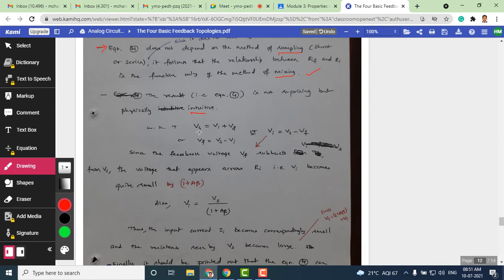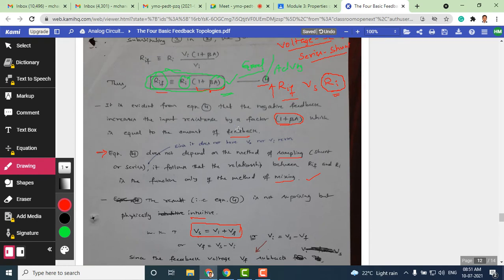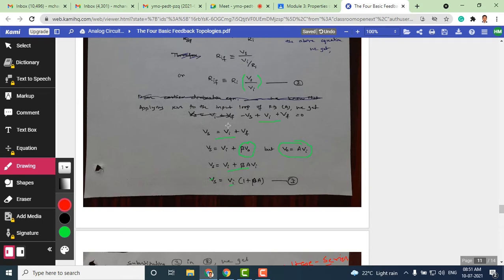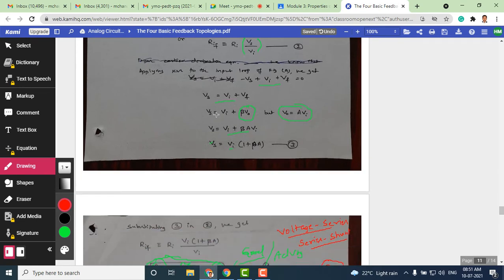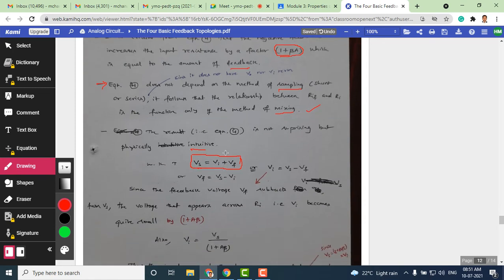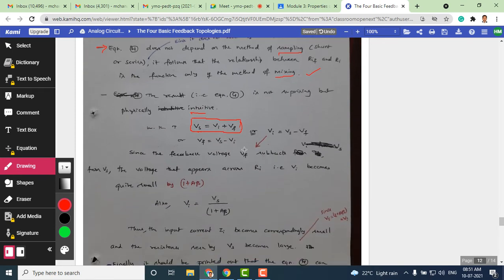So we can write here Vs is equal to Vi plus Vf. How do we know this? This equation we already derived by using KVL. Just go back and see that we have shown that. By applying KVL to the ideal structure, we have shown that Vs is equal to Vi plus Vf. I have written the same equation here. Vs is equal to Vi plus Vf. This equation can also be written in terms of Vf.